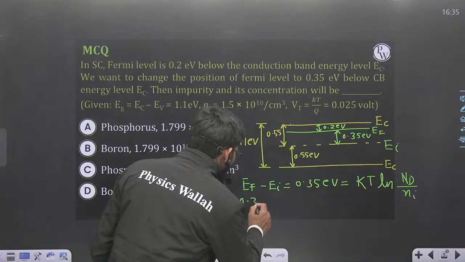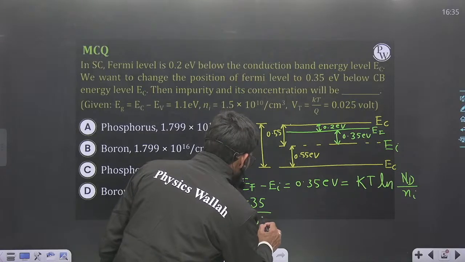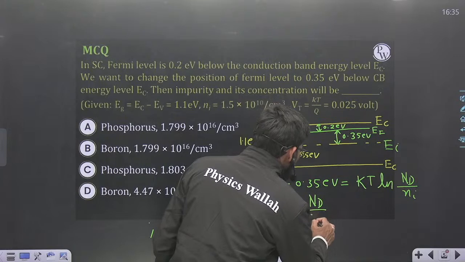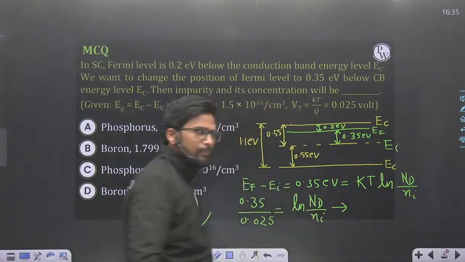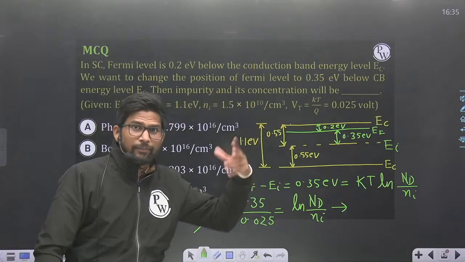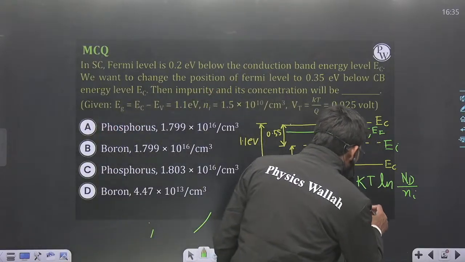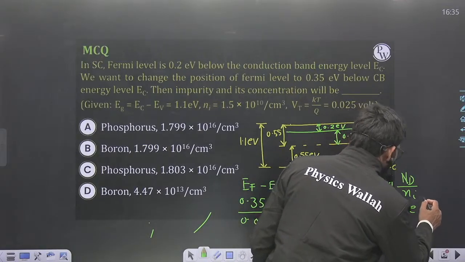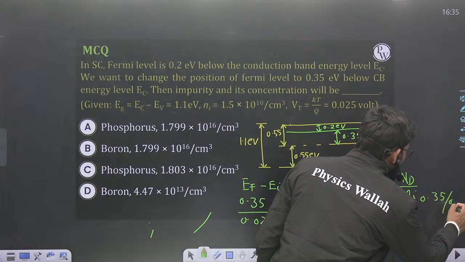So 0.35 upon 0.025 is equal to ln Nd upon Ni. So initially, how many donors are there per centimeter cube? I can find out by this shift formula from the initial Fermi level diagram. So Nd will come out to be Ni into e to the power 0.35 divided by 0.025.